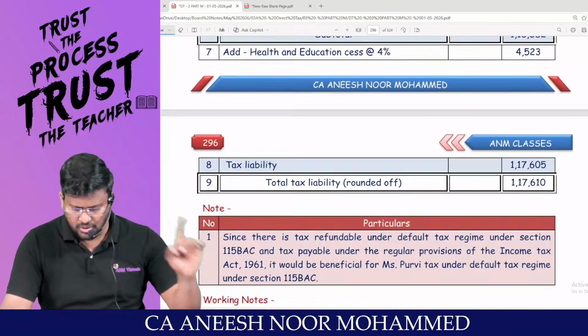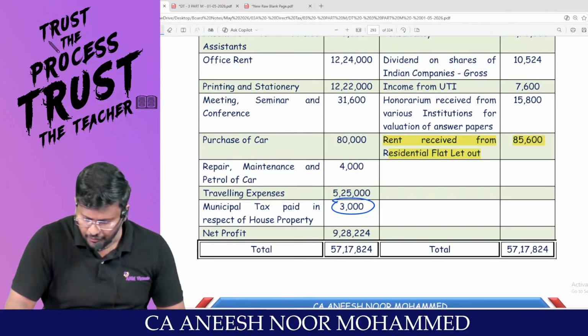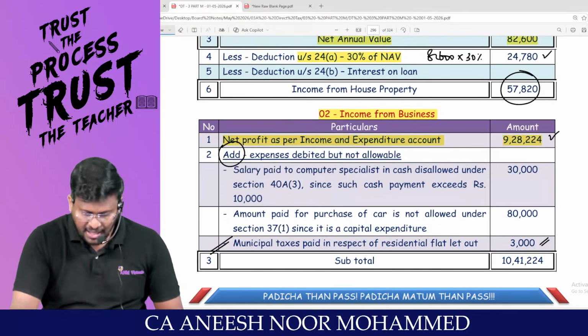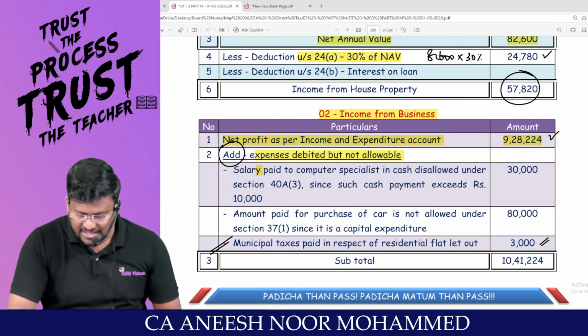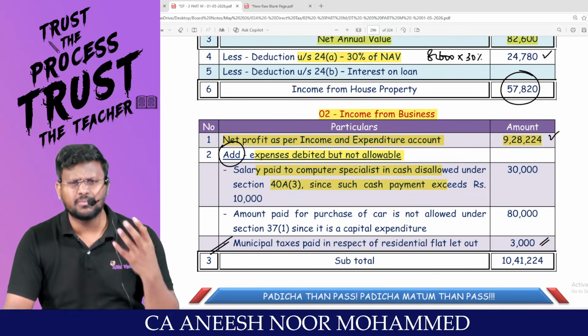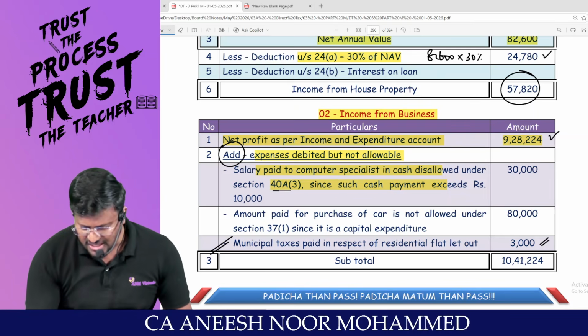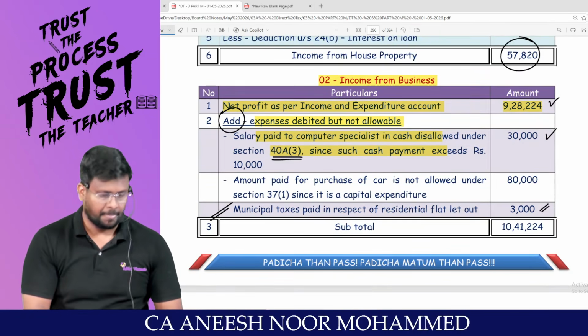We should start with net profit as per P&L account. What is the net profit? 9,28,224. Am I right, sir? And expenditure debited but not allowable, like salary paid to a computer specialist. What is the mistake? In a single day you paid in cash more than the limit under section 40A subsection 3. Entire 30,000 should be added back.